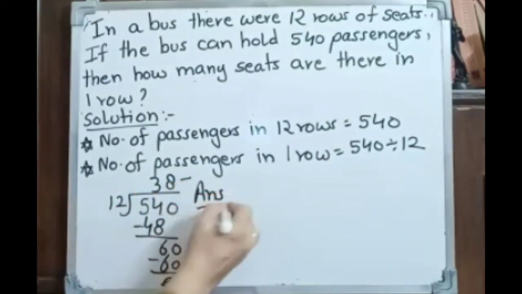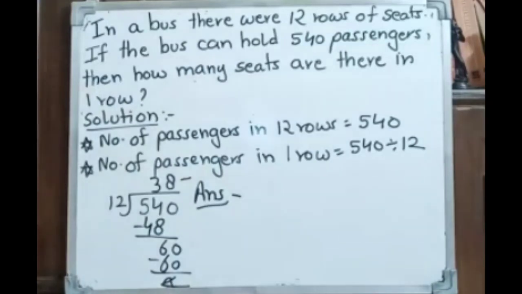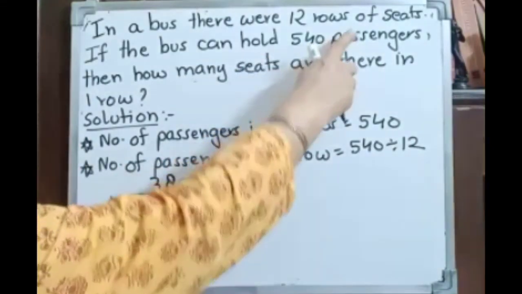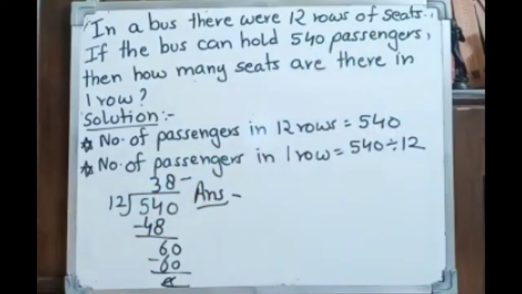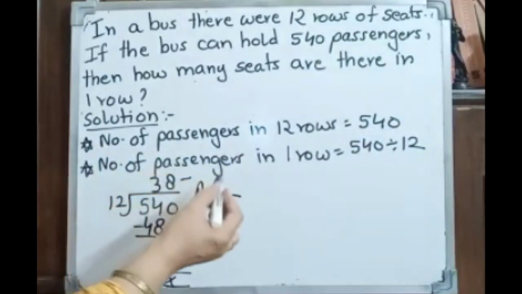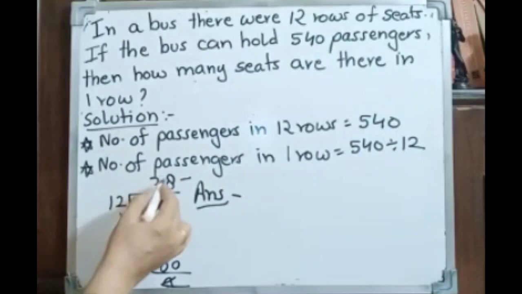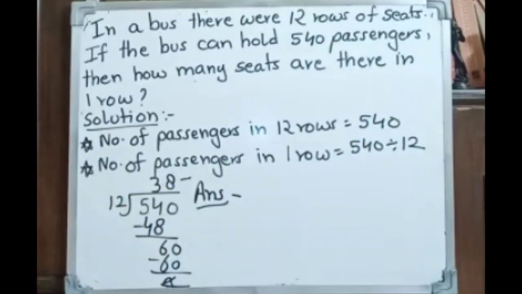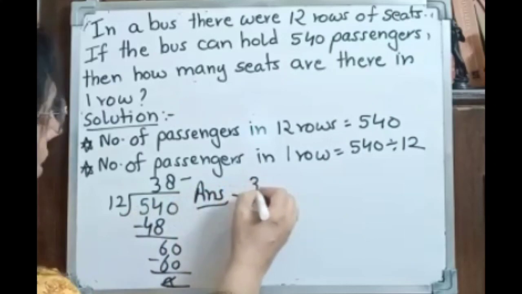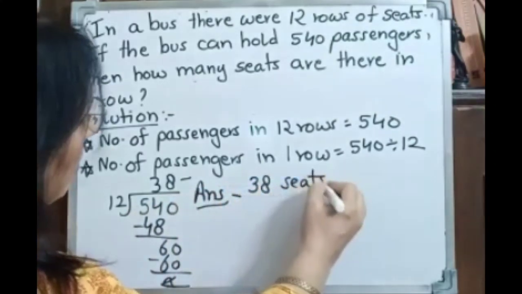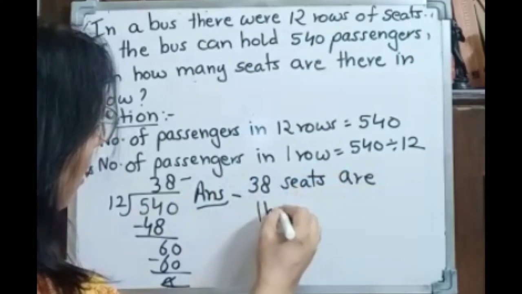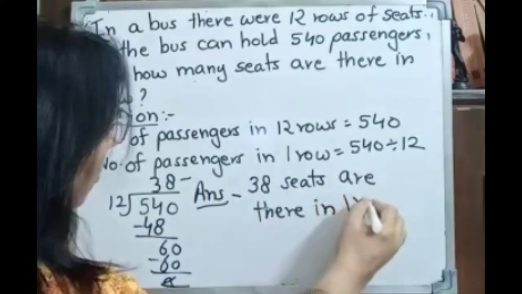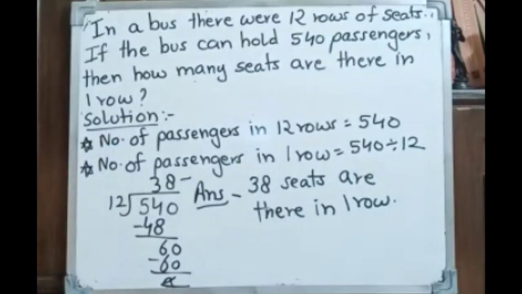So what is the answer? The answer is what they are saying, how many seats are there in each row. So one seat means one passenger. So here 540 passengers, number of passengers in 12 rows is 540. So we have to take out the number of passengers in one row, and they are 45. So that many seats they need. How many seats are in each row? 45 seats are there in one row.